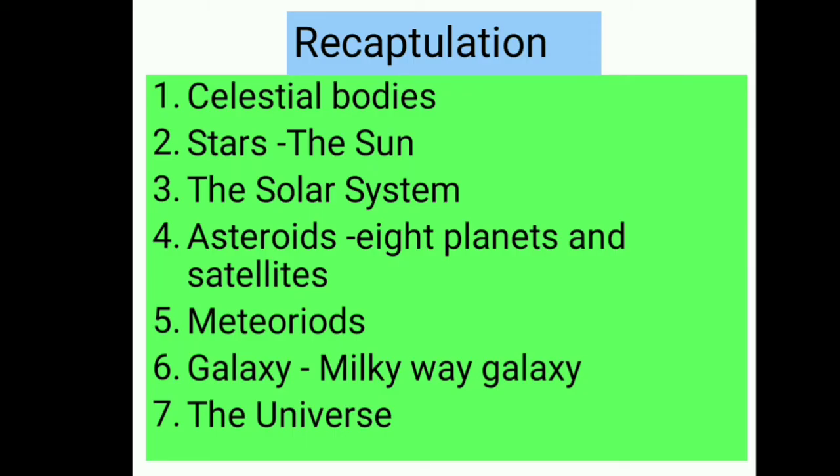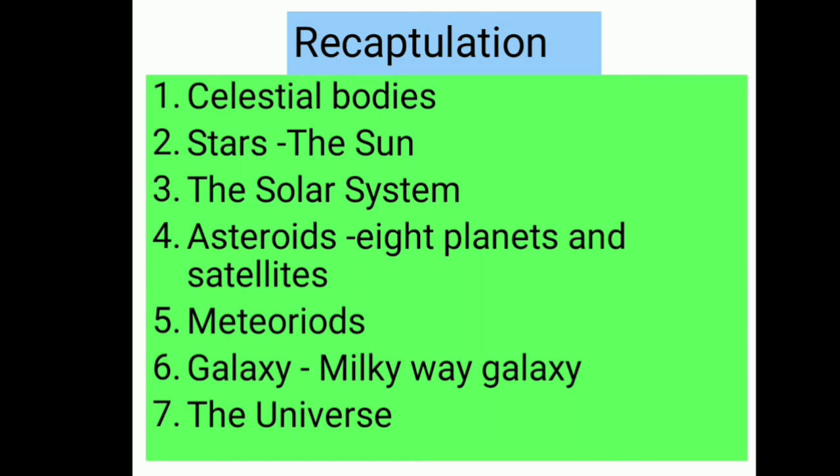And next we go through the recapitulation of this chapter's second part. We covered the celestial bodies and we covered the stars. In the solar system, the sun is one of the stars and 8 planets surround it, creating the solar system. The solar system is located in the Milky Way galaxy.